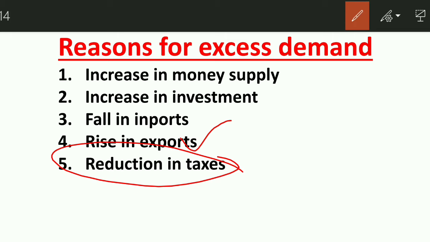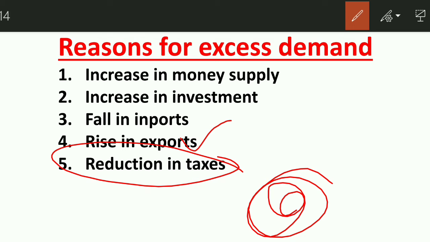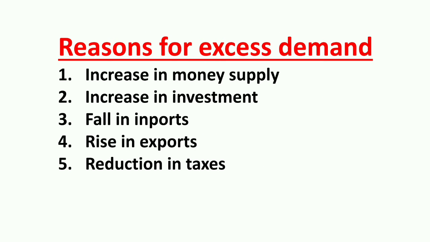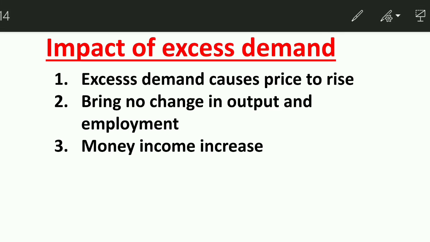Okay, and then the next reason is reduction in taxes. So if taxes will reduce, people will have more money to spend over goods that they need, so aggregate demand will be greater than the aggregate supply. I hope that the reasons are clear to you. If anything is not clear to you, then please comment down below, right?